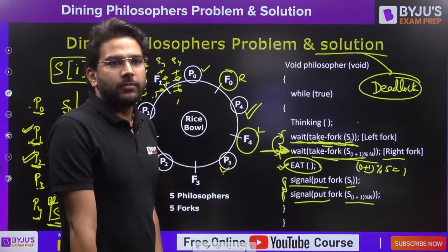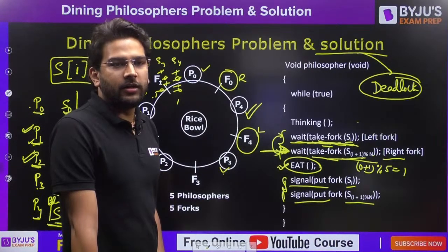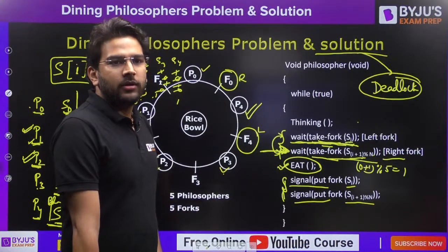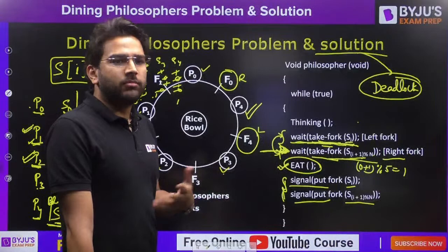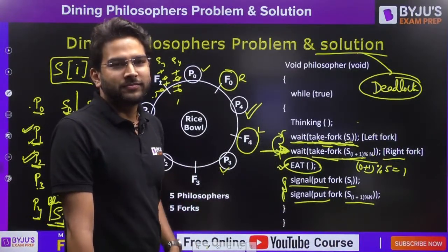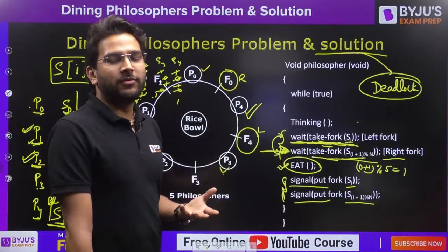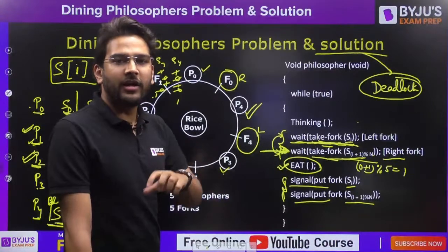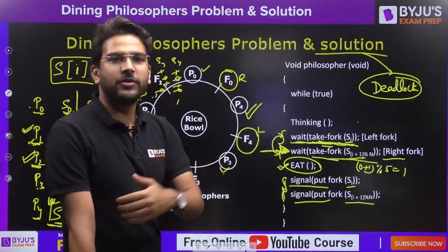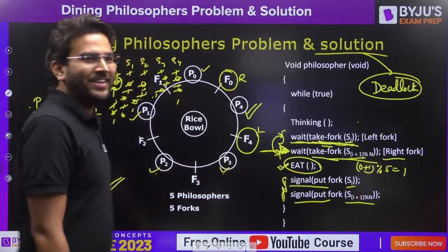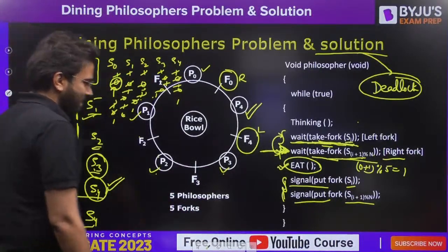Subrajit sir, if odd numbers pick first right and then even first left, will they be deadlock? So you are saying if odd number, yeah, you can do that also, right? Vice versa is also true. If odd number of philosophers are picking right fork and then the left fork, and you are changing the condition for even also, first they are picking left and then right, that is also valid. Okay, vice versa is also true.